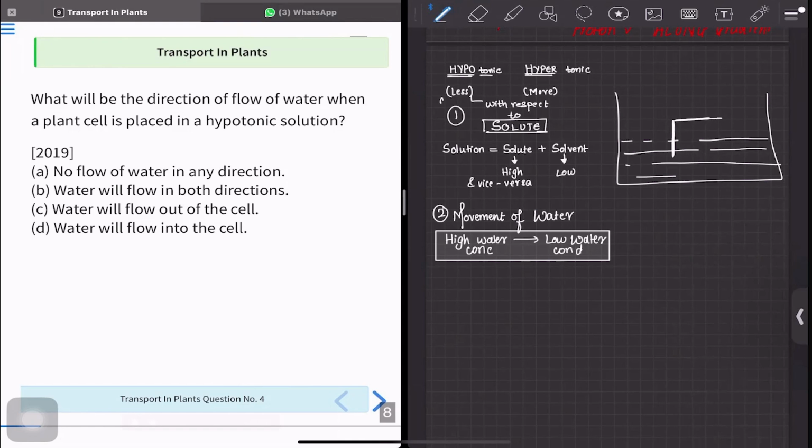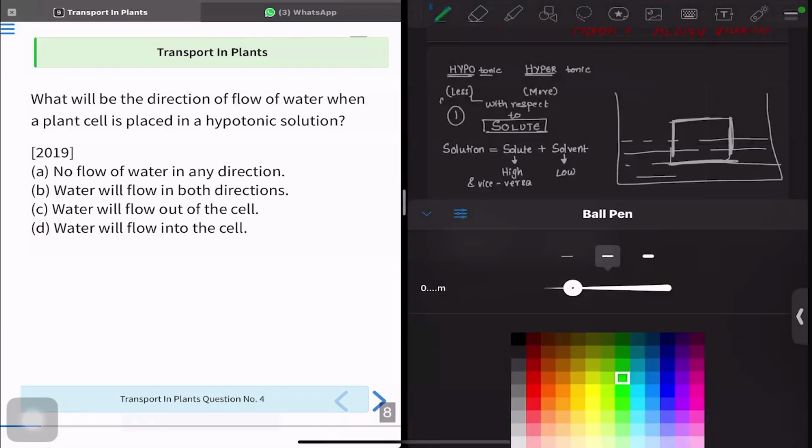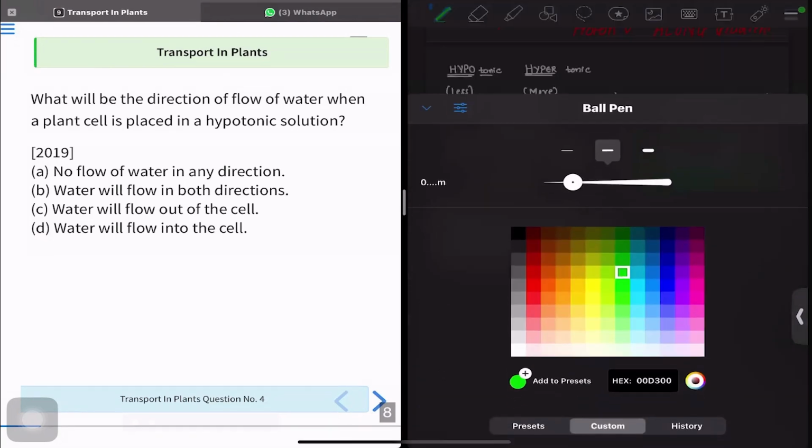and this is our plant cell. Okay, this is the plant cell, and this is the hypotonic solution as given in the question. All right.